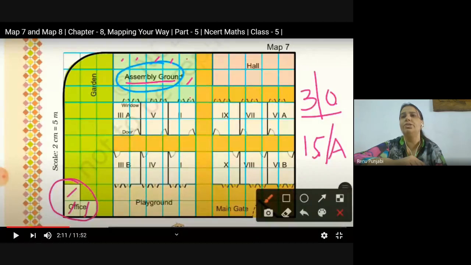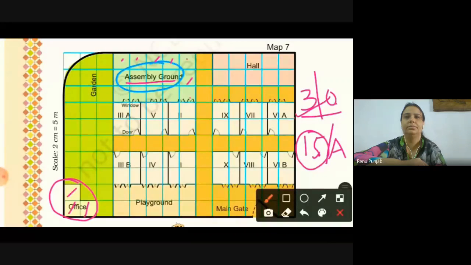For office they are using O, and for assembly ground they are using A. Don't get confused. 15 is how many times bigger than 3? Yes, it is 5 times bigger than 3. So we can write assembly ground is 5 times bigger than the office.